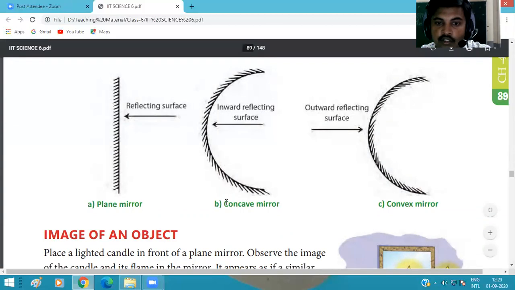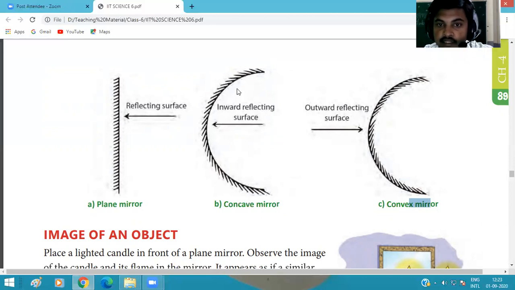Spherical mirrors: first one is concave mirror and second one is convex mirror. Both are opposite to each other. What is the difference between them? In concave mirror, its polished surface is the outer surface, and the inward surface is the reflecting surface.